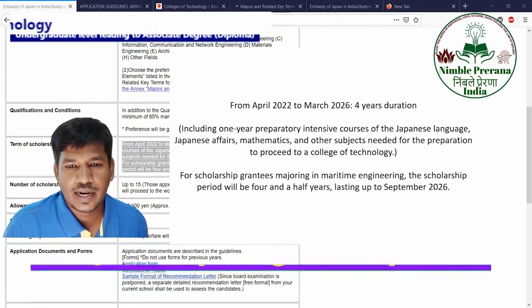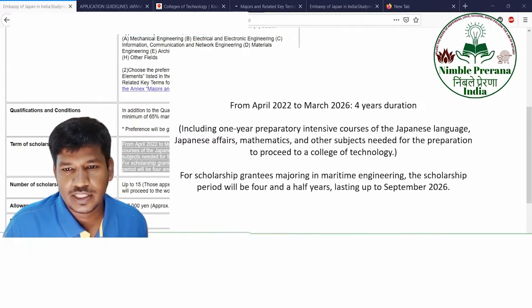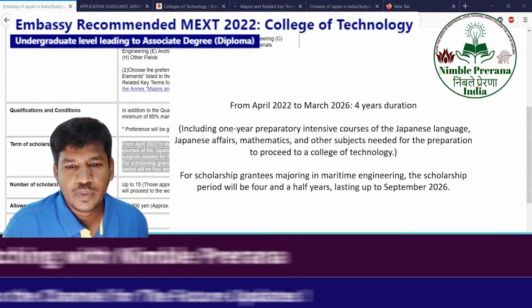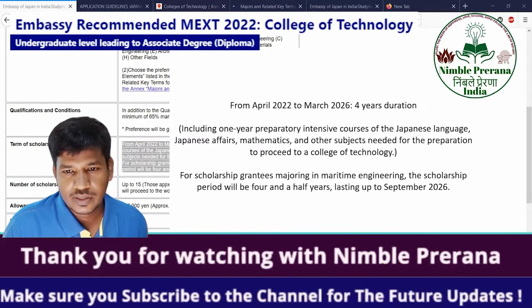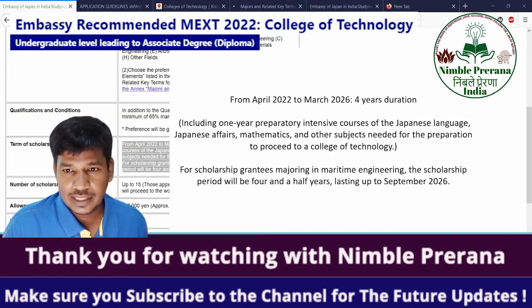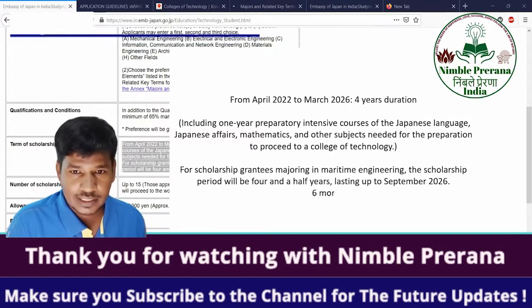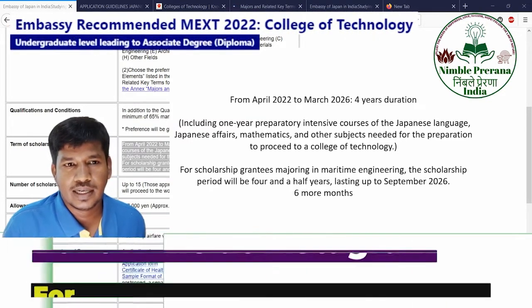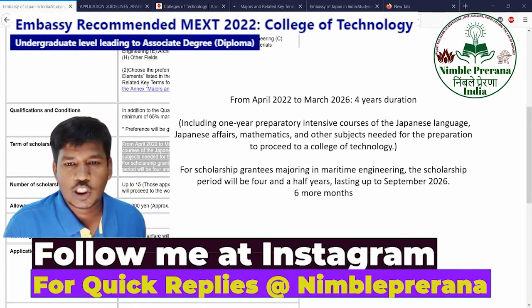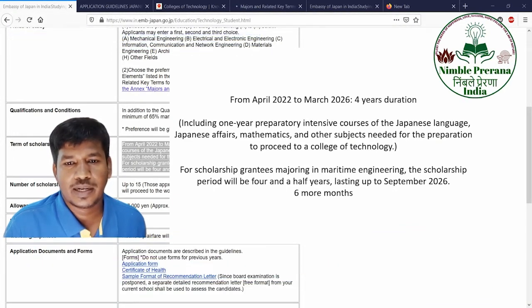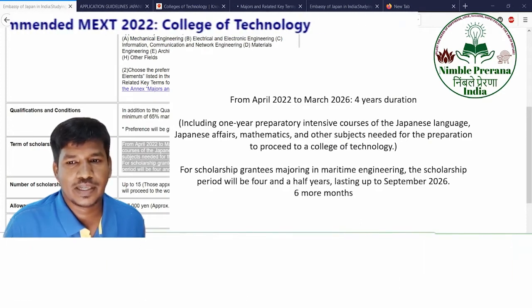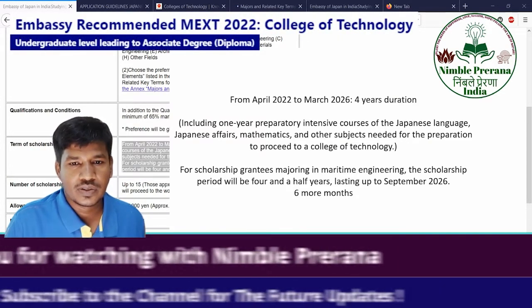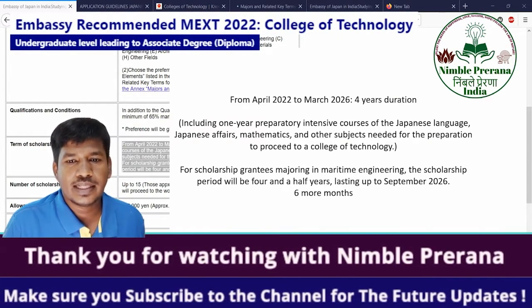For scholarship grantees majoring in maritime engineering, their scholarship period will be 4 and a half years. So it is taking 6 more months extra. So you can understand the requirement is like that. It is like ocean engineering, the project work may take more time. I'm not sure, I'm just anticipating based on my observations. So that's how you can think of the duration of the course.